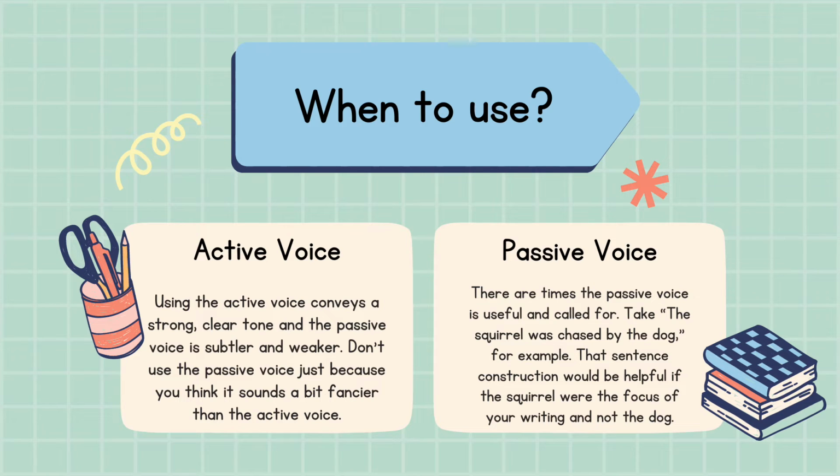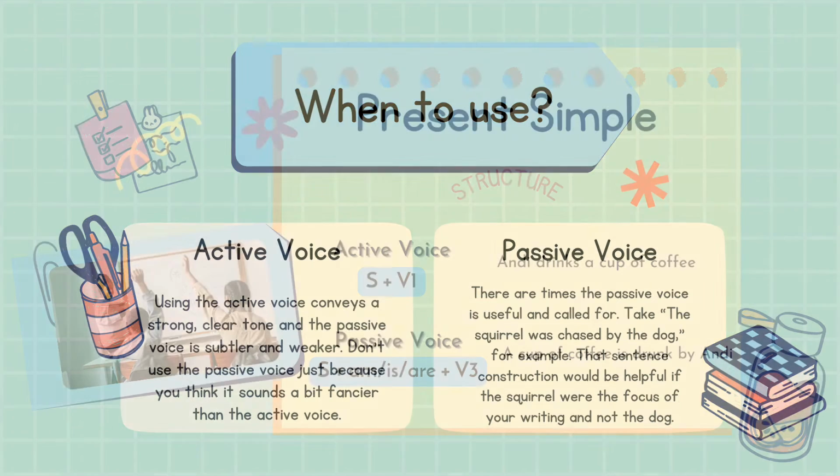Take "the squirrel was chased by the dog" for example. That sentence construction would be helpful if the squirrel were the focus of your writing and not the dog. A good rule of thumb is to try to put the majority of your sentences into active voice, unless you truly can't write your sentence in another way.